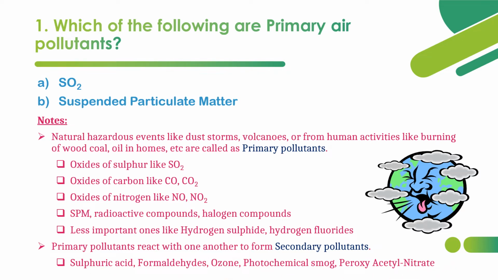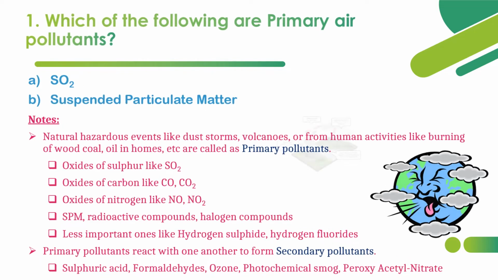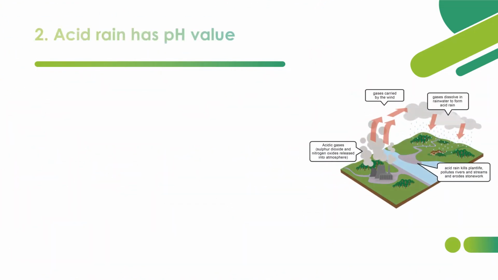Now let's move on to the second question. The second question is, acid rain has a pH value. What is the range of the pH value of acid rain? Will it be greater than 6, or less than 6.5, or greater than 4, or less than 5.6? Which is the correct range of pH value that acid rain has?